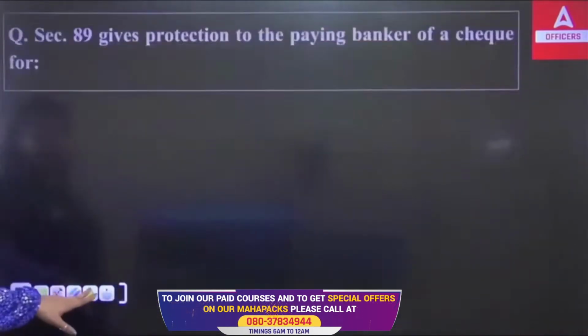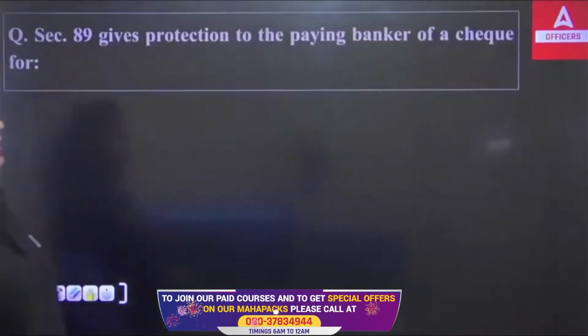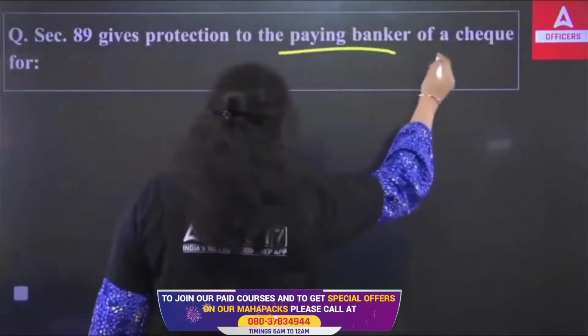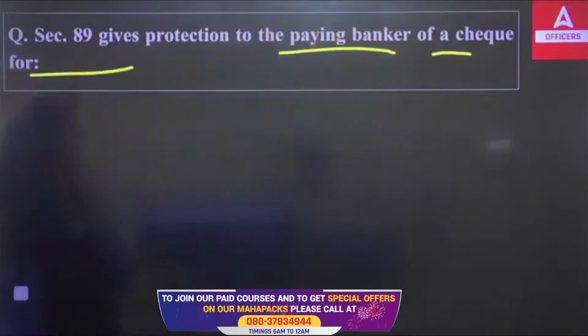Now, section 89 gives the protection to the paying banker of a check for dash. For which particular purpose?